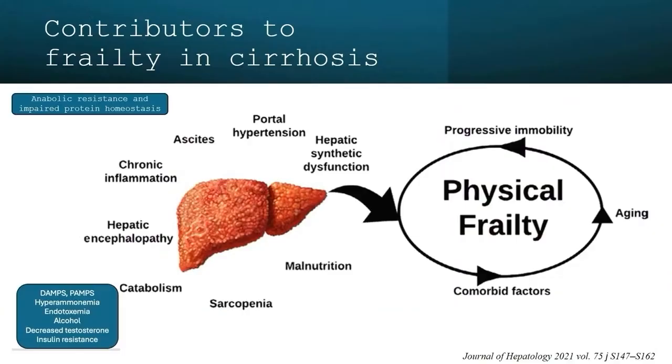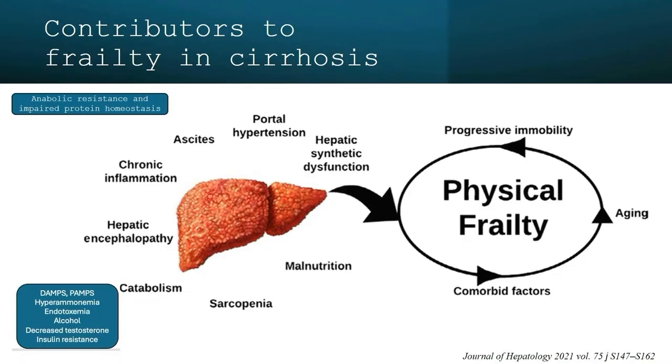The frailty in cirrhotics can be due to hepatic causes and non-hepatic causes. We know that we are seeing more and more patients who are elderly in our waiting list, more and more patients who have NASH or metabolic dysfunction related cirrhosis with comorbidities. And we are seeing more and more patients who are very sick in our waiting list. So advanced age, the comorbidities and advanced liver disease, all these predispose to a very sick, frail patient in our waiting list.